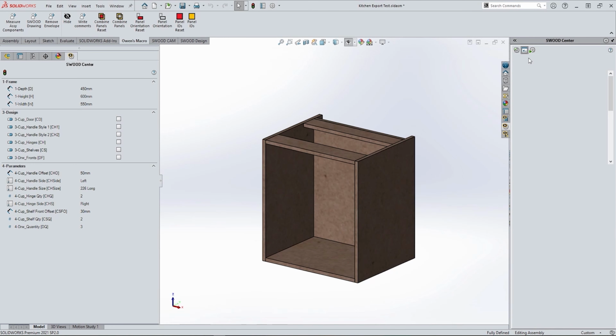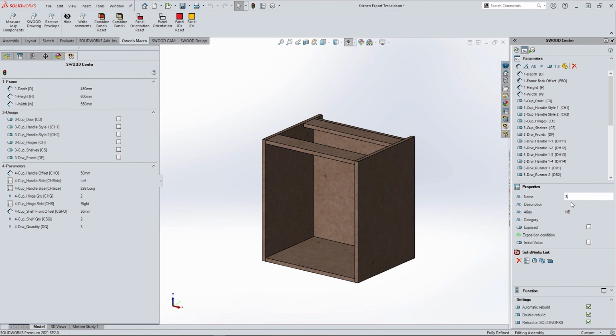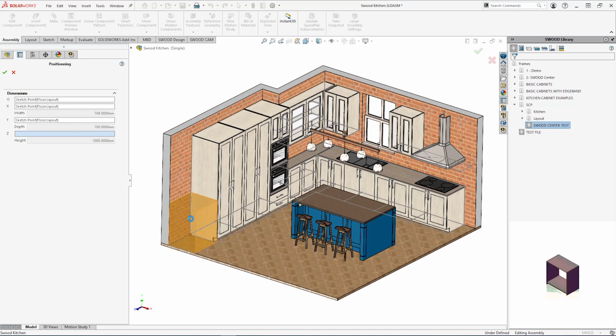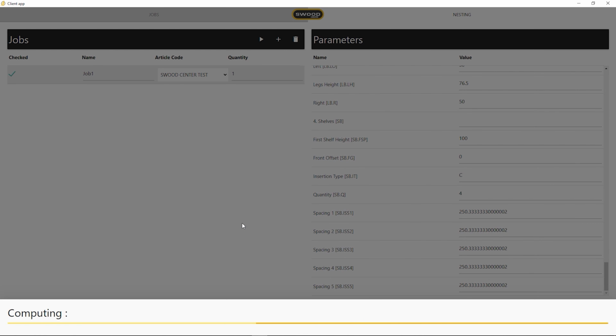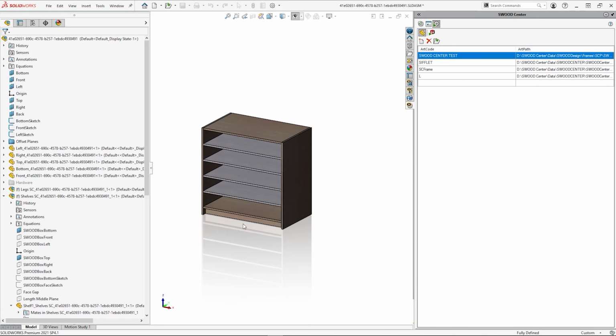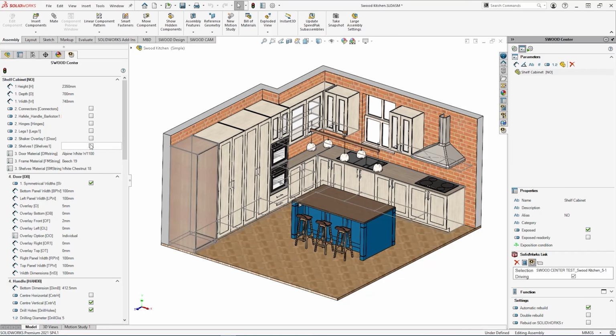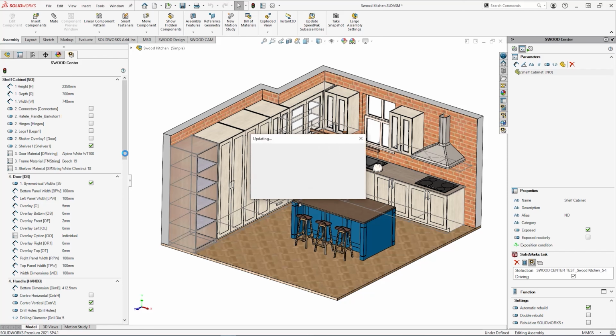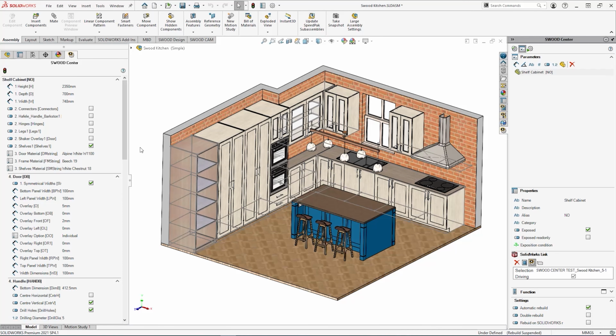Automation is a powerful tool to help you get your products to market faster. Developed for the furniture and joinery industries, SWOOD Centre respects the traditional discipline of woodworking to bring together all the aspects of the SWOOD design, CAM, nesting and reporting modules. This module integrates with SOLIDWORKS and the core SWOOD offerings to introduce a top-level control to the SOLIDWORKS task pane that enables the configuration and automation of SWOOD objects and features.